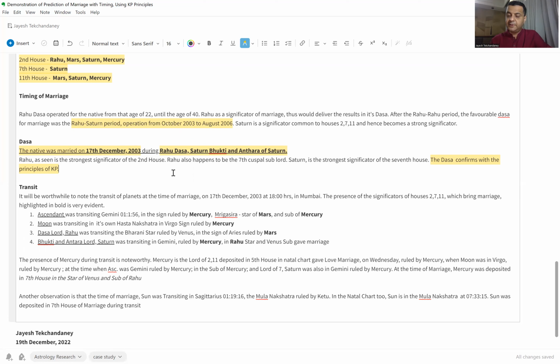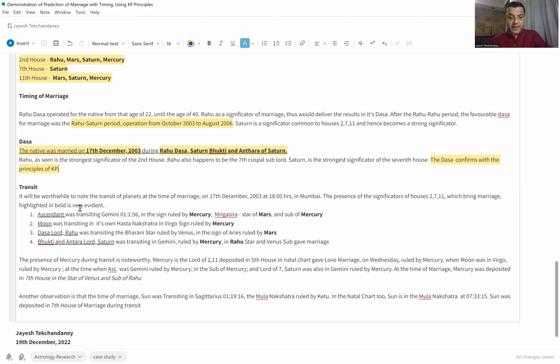Now, as per the Krishnamurti Paddhati rules, the KP rules, the planets which are the Dasa Lord and the Bhukti Lord, these are the planets whose transits should be seen. The transit of the ascendant, the transit of the moon, the sun, the moon and the sun are the two luminaries which are known to trigger events. And hence the transit of these planets at the time of the event is to be studied.